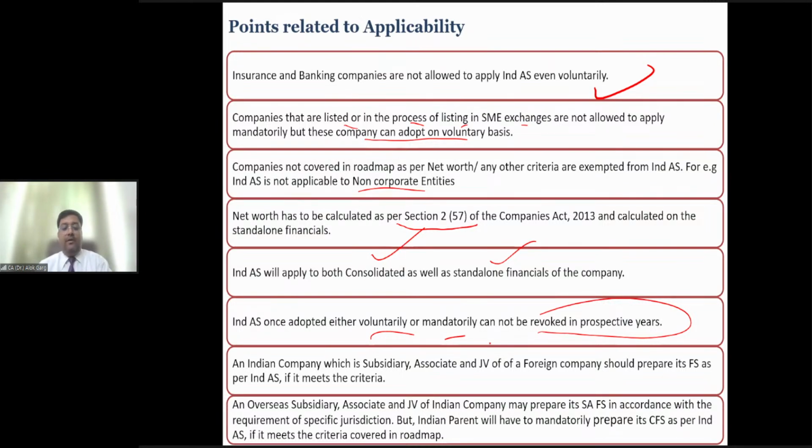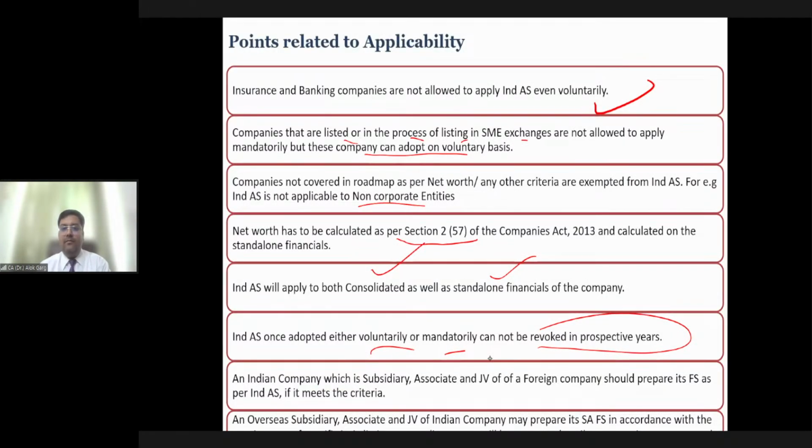I hope you are clear about these facts. An LLP is a body corporate, but an LLP is not like a company, so LLP is outside the purview of Ind AS.